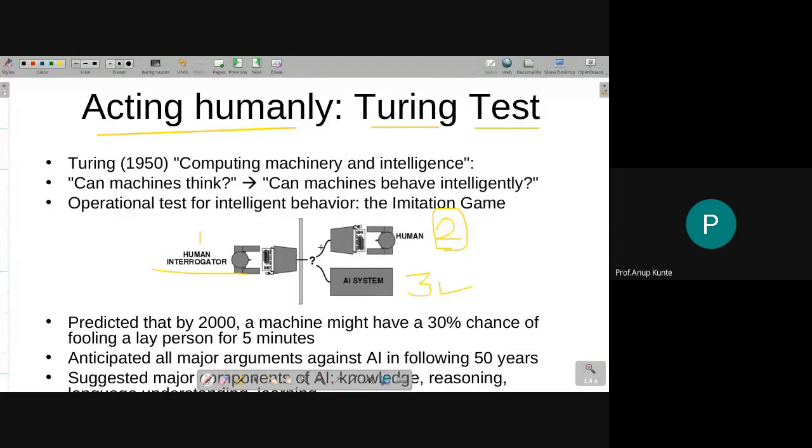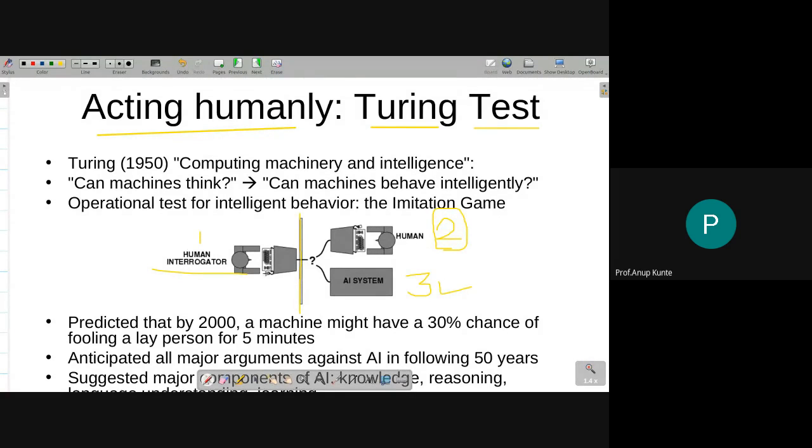Now the theme of the test is that all three participants are in the same room. Okay, they are in the same room, but there is a partition between the interrogator and the other two. Now this interrogator and the expert both are humans, and this is the AI system that I am trying to test.